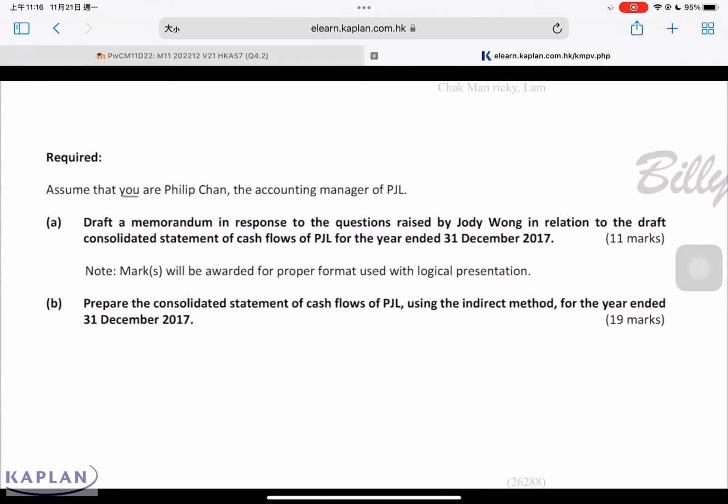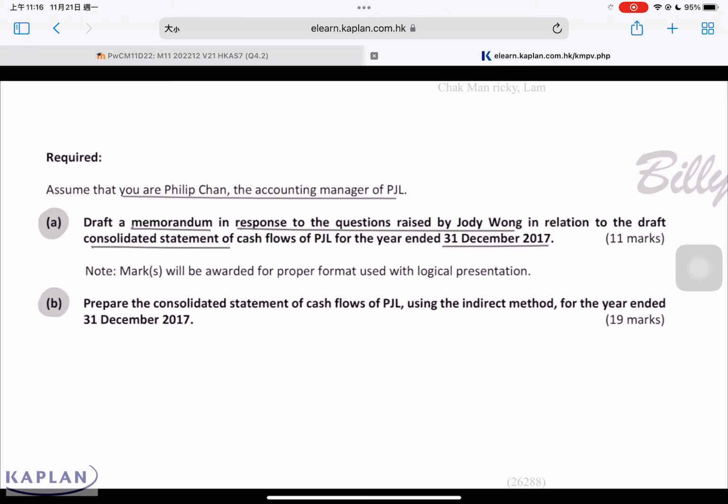Assuming you are the accounting manager of PJL, you are required to prepare a memo in response to the question raised by CEO Wong in relation to the consolidated statement of cash flows for the year ended 31st December 2017. 11 marks. You are required to do a memo. The format will be around 1 mark. Then the other 10 marks will be on the accounting issue. This type of question is relevant to Module 11.